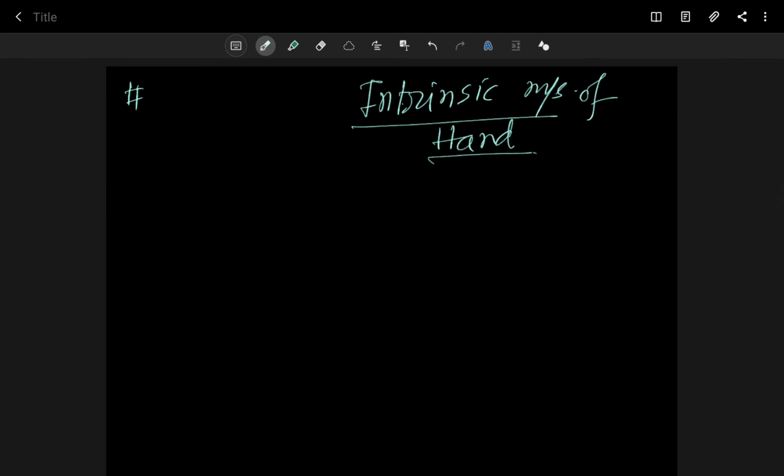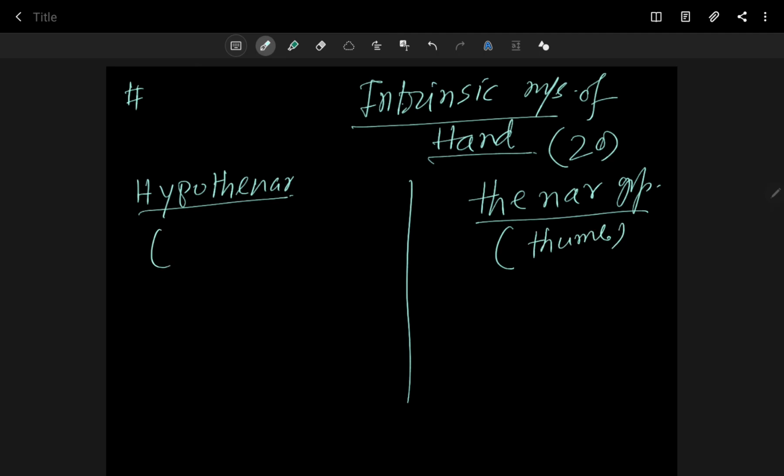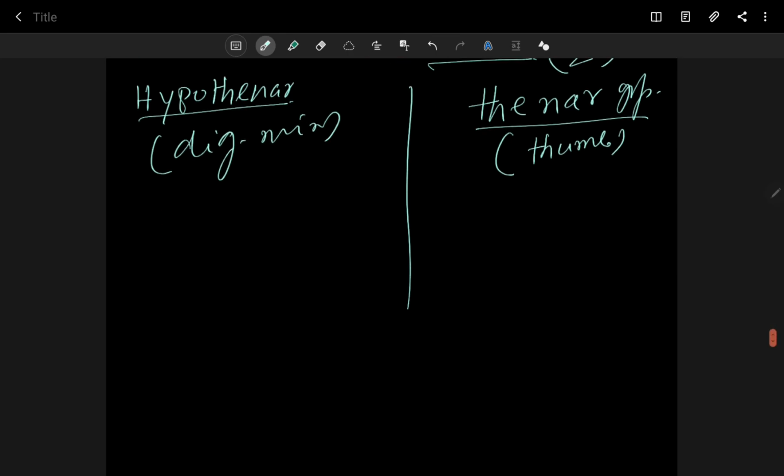One is the hypothenar group of muscles, with 20 intrinsic muscles in total, and the other is the thenar group of muscles. Thenar is towards your thumb, and hypothenar is towards your digiti minimi or little finger.